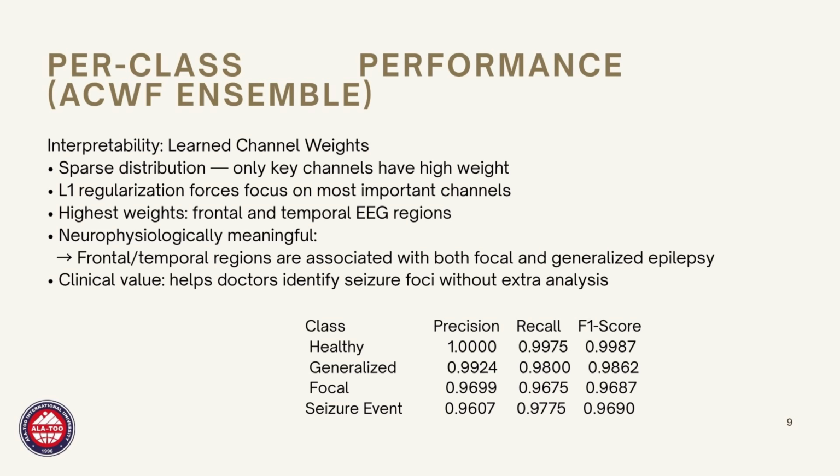Now, the second part, interpretability. One of the key advantages of ACWF is that it's not just a black box. The learned channel weights tell us which brain regions our model finds most important. The weights are sparse thanks to L1 regularization, meaning only a handful of channels get high weights. The highest weights correspond to frontal and temporal EEG regions. This makes clinical sense because these regions are known to be involved in both focal and generalized epilepsy.